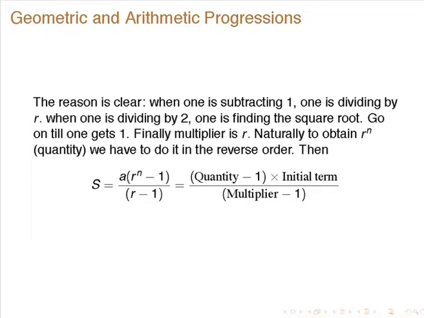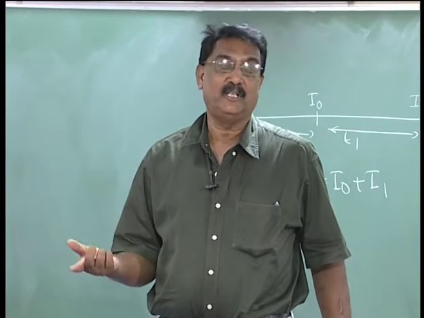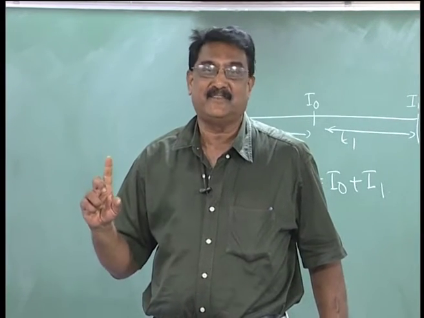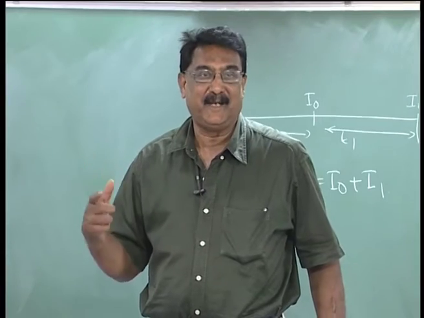Okay. So the reason is clear: when one is subtracting 1, one is essentially dividing by r, and when one is dividing by 2, one is finding the square root. So go on till you get 1, and finally the multiplier is r. Naturally, to obtain r to the power of n, you have to do it in the reverse order. So you have to square it and multiply it, instead of dividing.